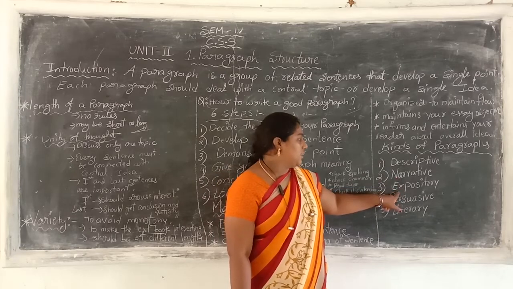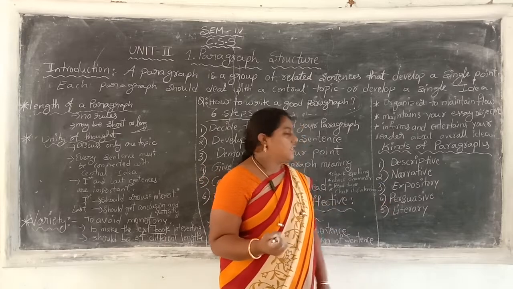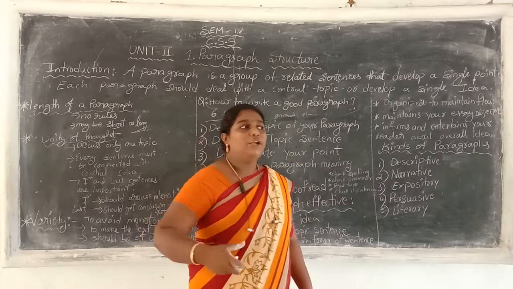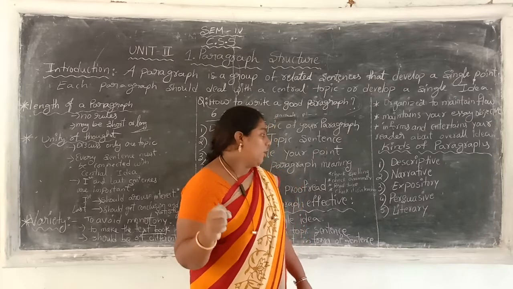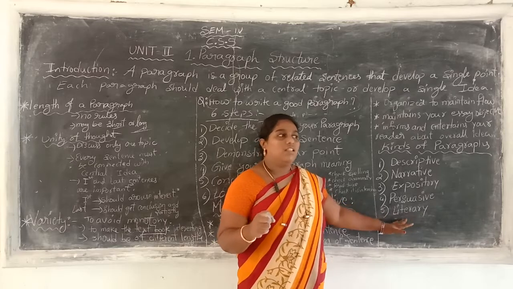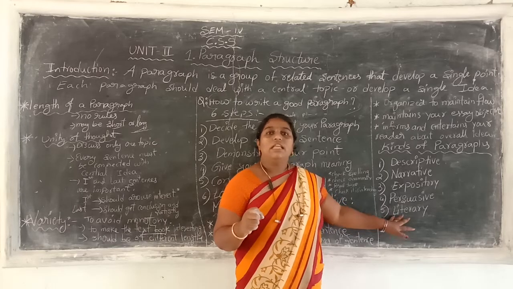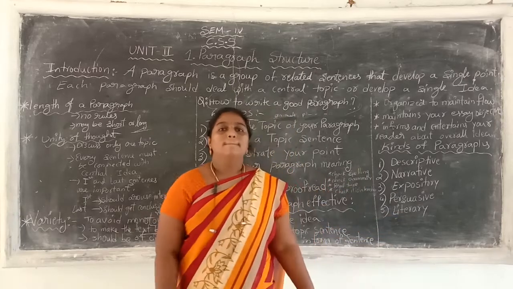And expository means it will give some extra information to you. Persuasive means it will include you into the characters or into that particular topic. And literary means it is just like literary criticism. Okay, what is the main thing? What is the main topic? Here we criticize the paragraph. Okay, this is all about the paragraphs.